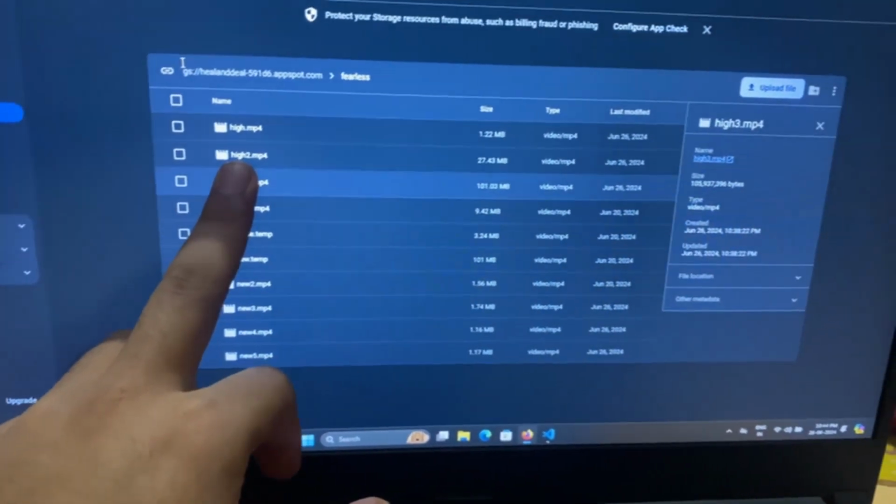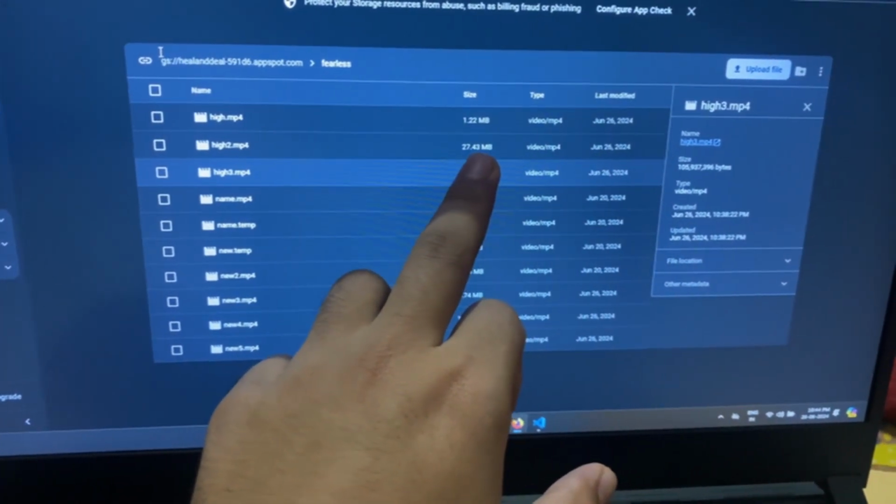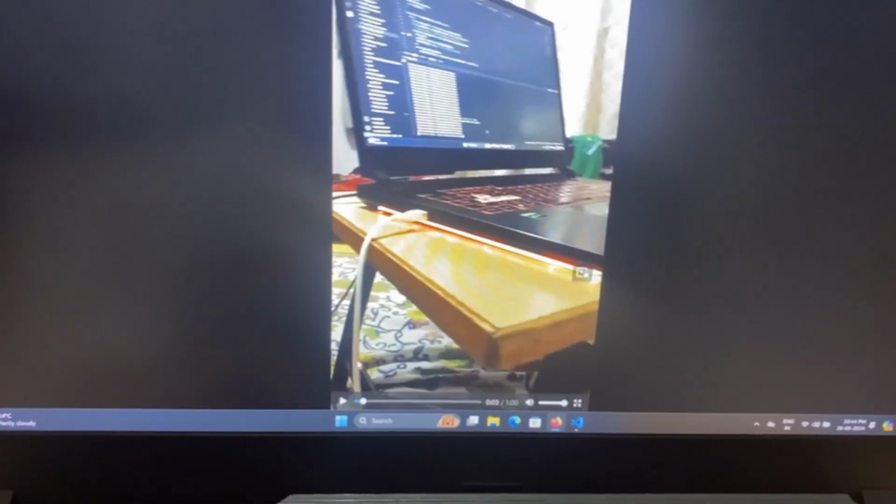Then I posted high 2, adding a little bit of compression, and it is like 27.43 MBs, which is a huge saver of space. This is the high 3 clip and this is the high 2 clip, which is also similar and the quality is almost the same, but we are saving too much on size.